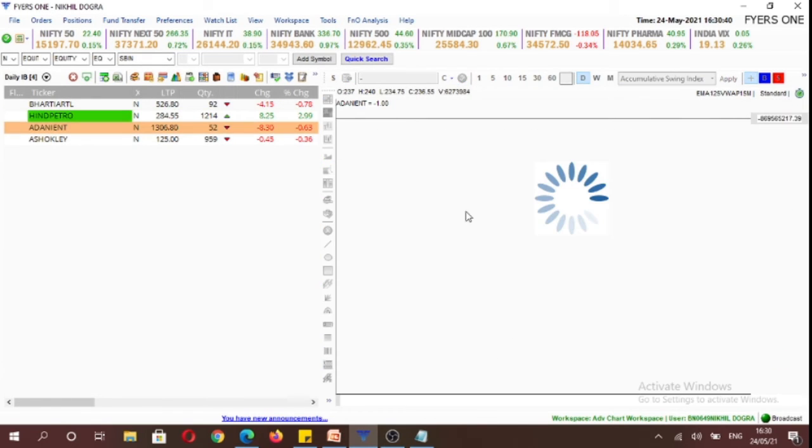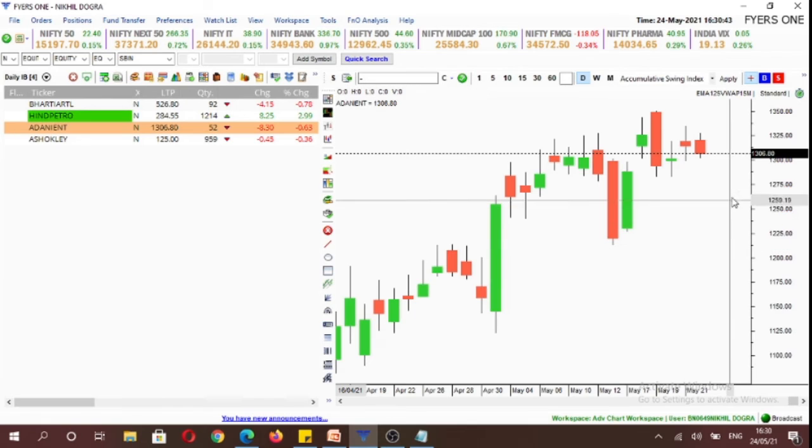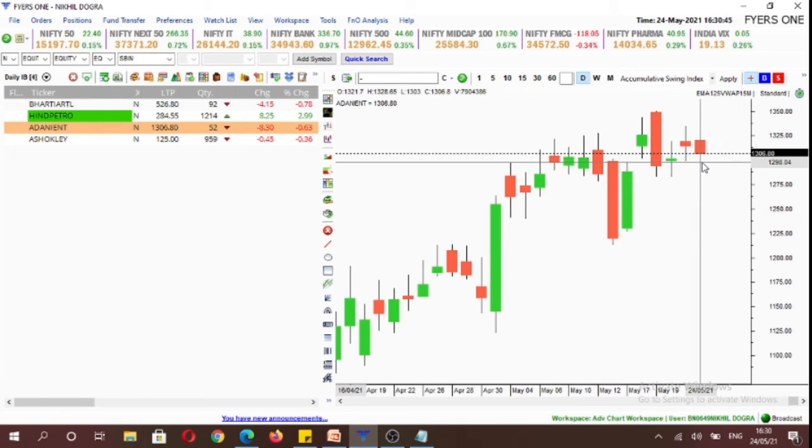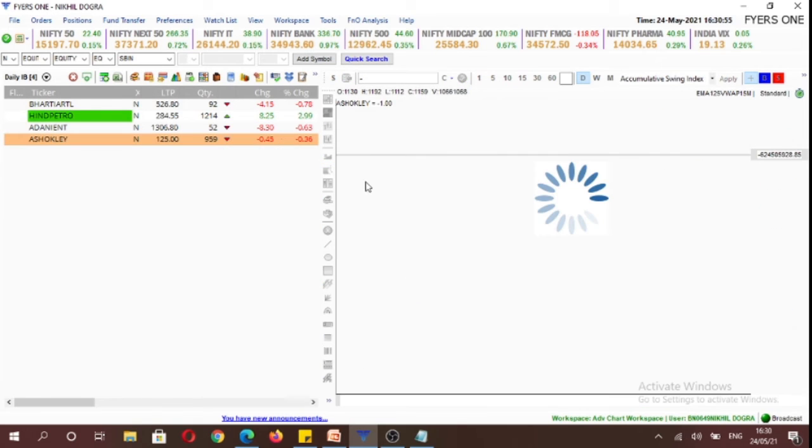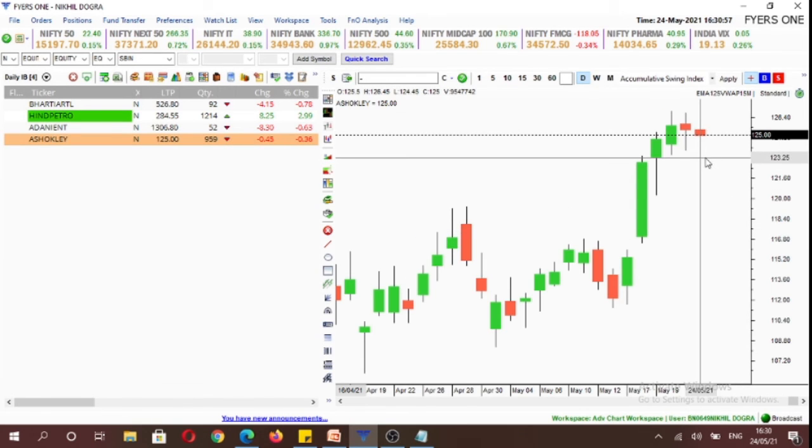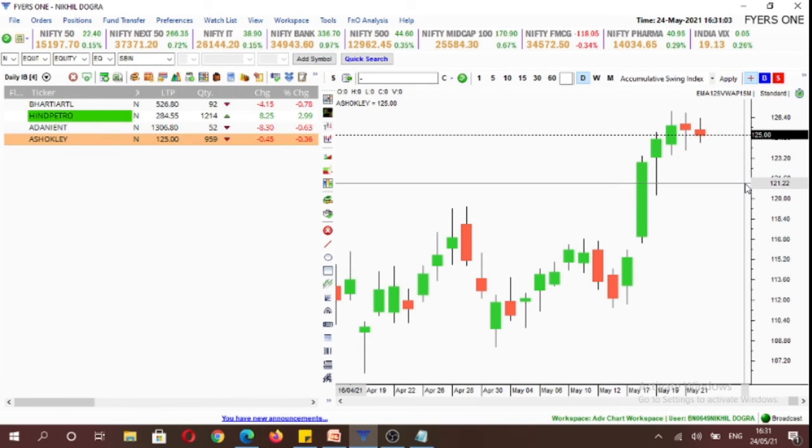Our third stock is Adani Enterprises. Above 1328.75, we'll look for a buying opportunity, and below 1302.9, we'll look for a selling opportunity. And our last stock is Ashok Leyland. So above 126.5, we look for a buying opportunity, and below 124.4, we look for a selling opportunity.